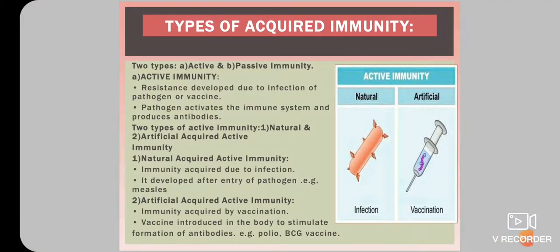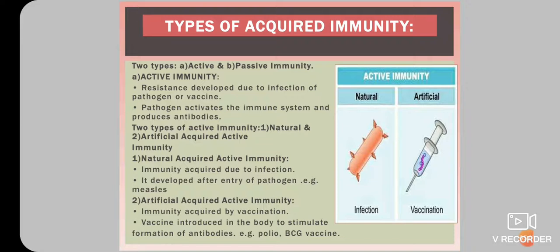So, first we will discuss active immunity. This type of immunity develops due to infection by a pathogen or a vaccine. The pathogen activates the immune system and produces antibodies. Active immunity is again divided into two subtypes. The first subtype is natural acquired active immunity.